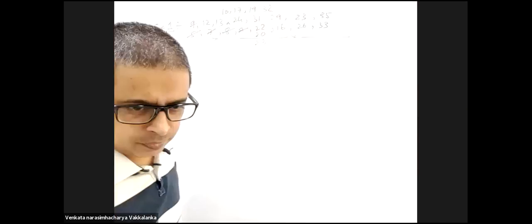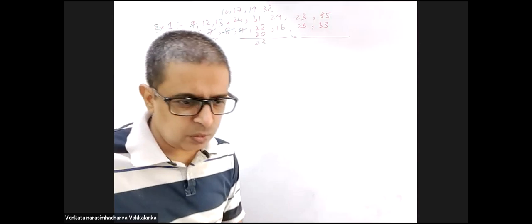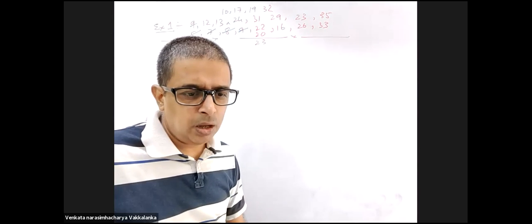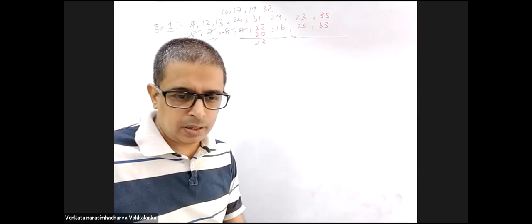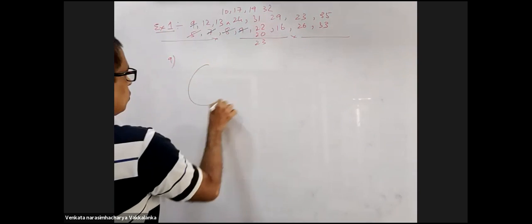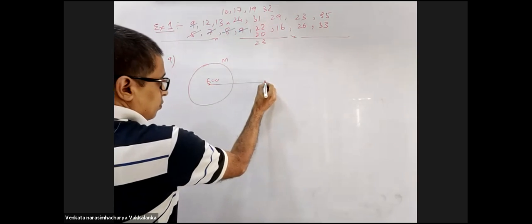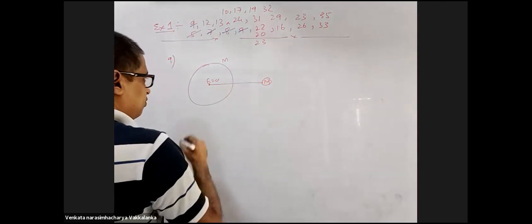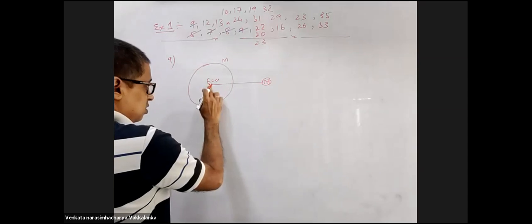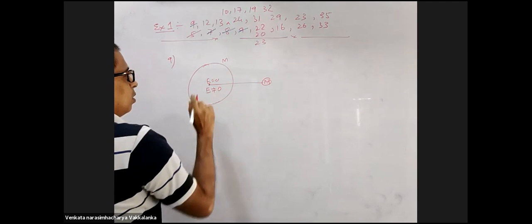Ninth question. A particle of mass m is at a distance a from the surface of a thin spherical shell of equal mass and having radius a. Gravitational field and potential both are 0 at the center of the shell. No. At the center of the shell, because of capital M, it is 0. Capital M will give me 0 field inside. This small m will give me non-zero field here. So the net field will not be 0. Potential too is not 0.